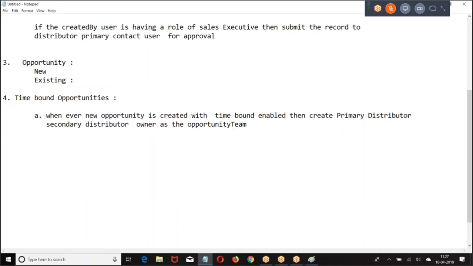Now, if it is a primary distributor, owner of the primary distributor will be created as an account team member.